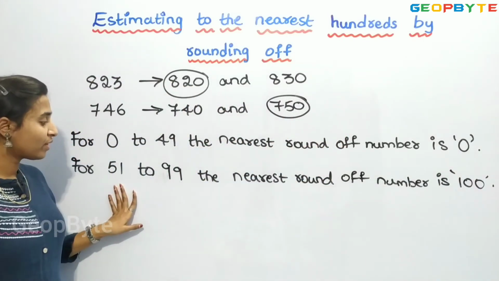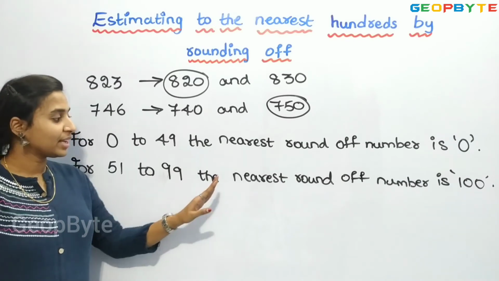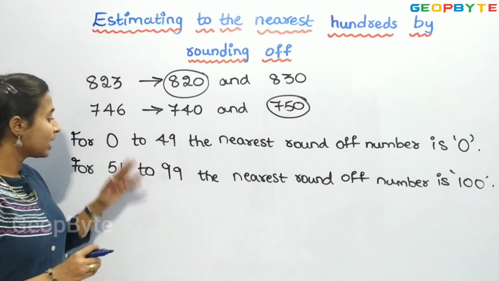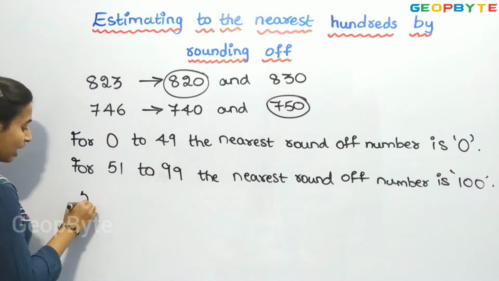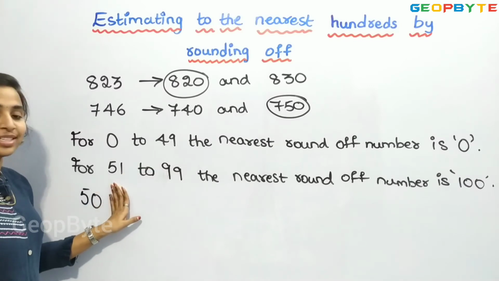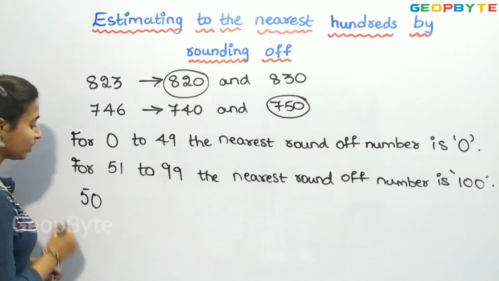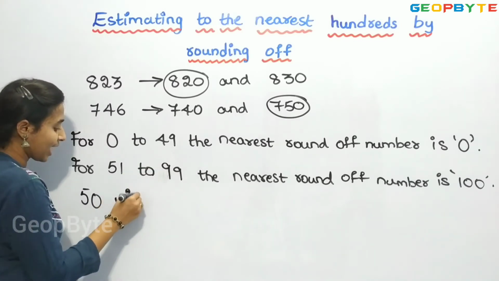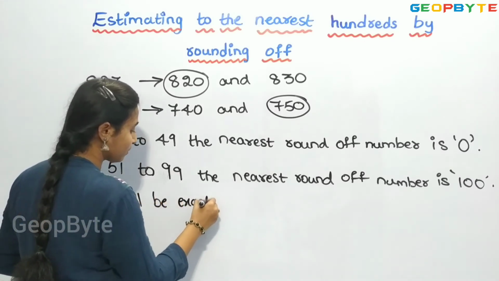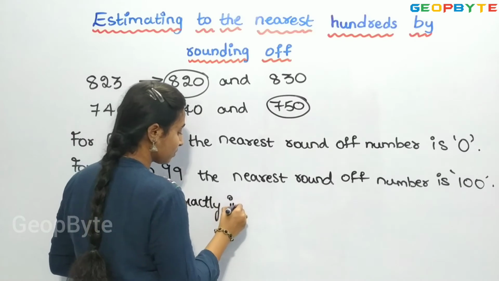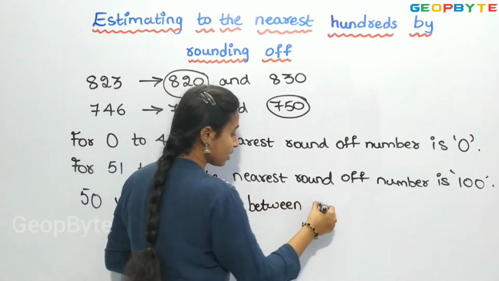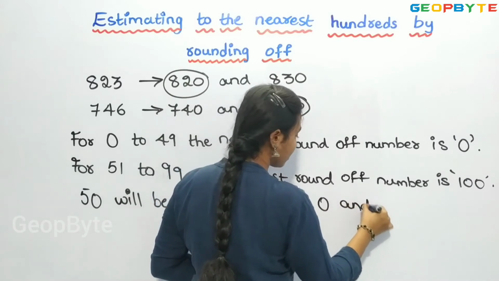So for 51 to 99, the nearest round off number will be 100. Right? So in between these two numbers, we have 50. Right? This is before 50 and this is after 50. So 50 will be exactly in between 0 and 100.